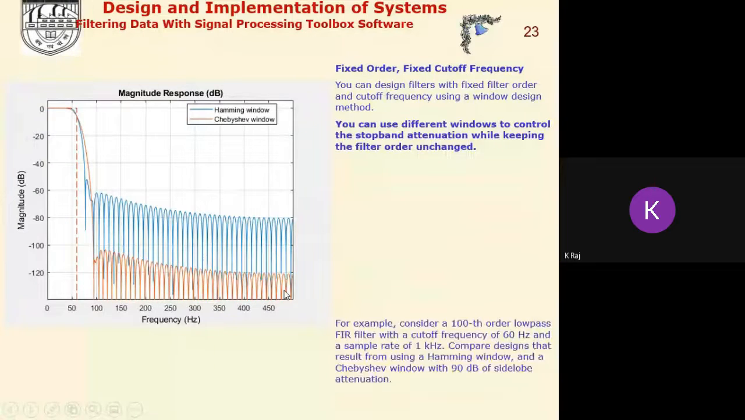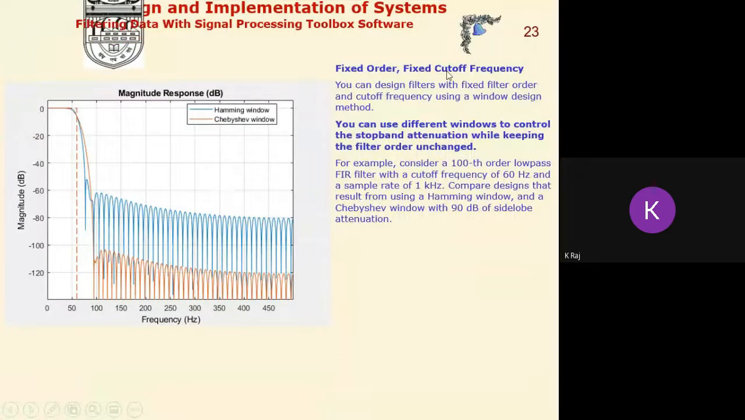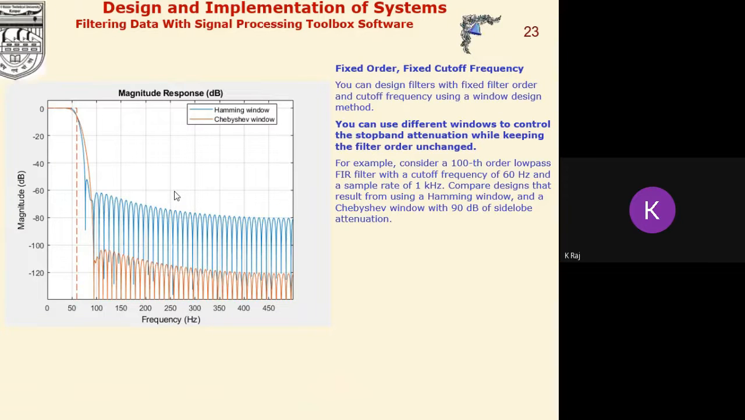Now, this is the result of the fixed order and the fixed cutoff frequency, and we can use different windows to control the stopband attenuation. Here, this is the stopband attenuation, and there are different types of windows that will be utilized in order to design the FIR filter, and they have differences in this stopband attenuation. So, as per our requirement of the stopband attenuation, we can utilize different types of windows.